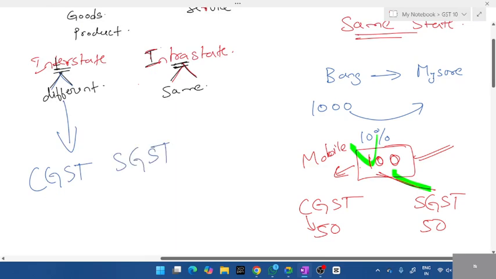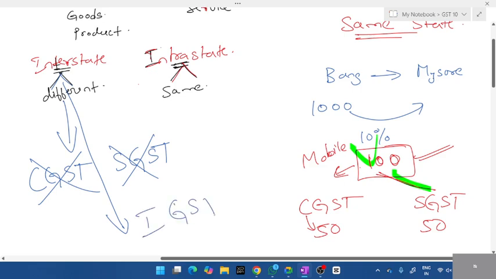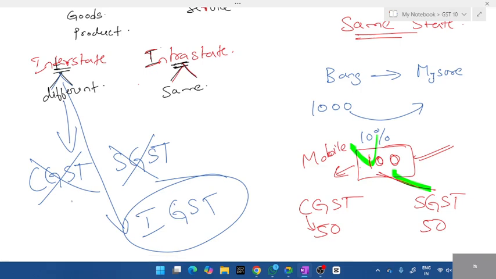Do you split the money? No, we don't split the money. Remember, interstate, two different governments, always a clash. So the central government says, you don't have to split anything. You give it to me, I'll take care of it. That's the reason in questions, whenever interstate is mentioned, CGST and SGST are ignored. There is no calculation part. Only IGST.